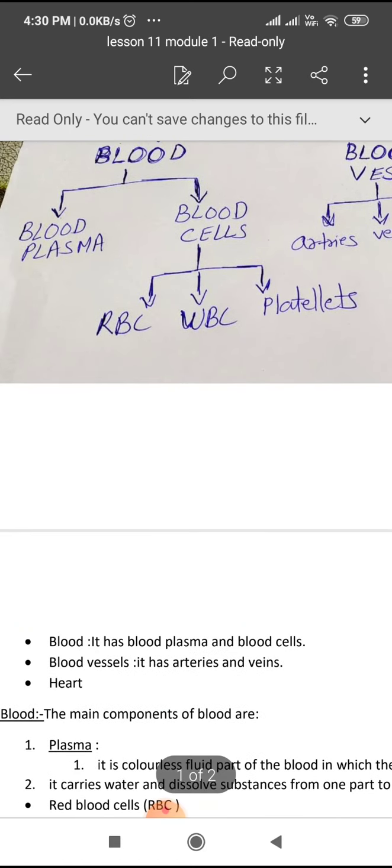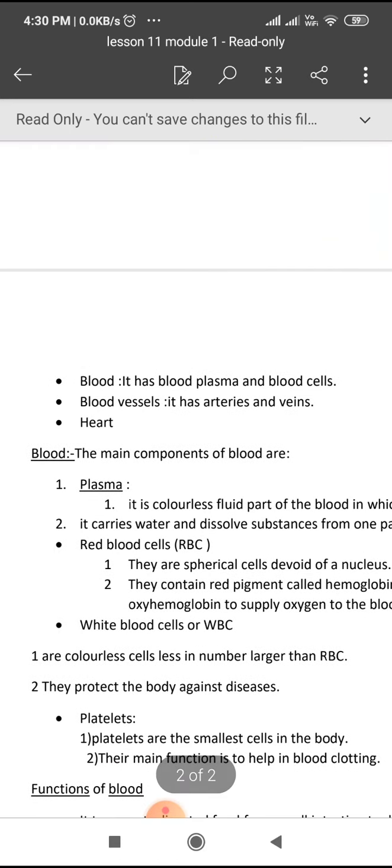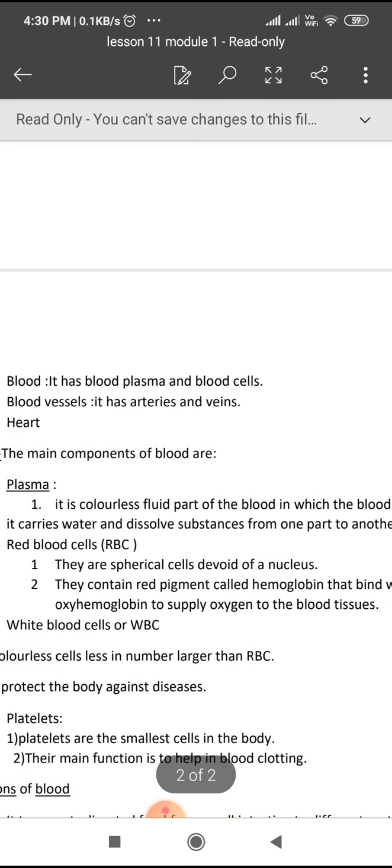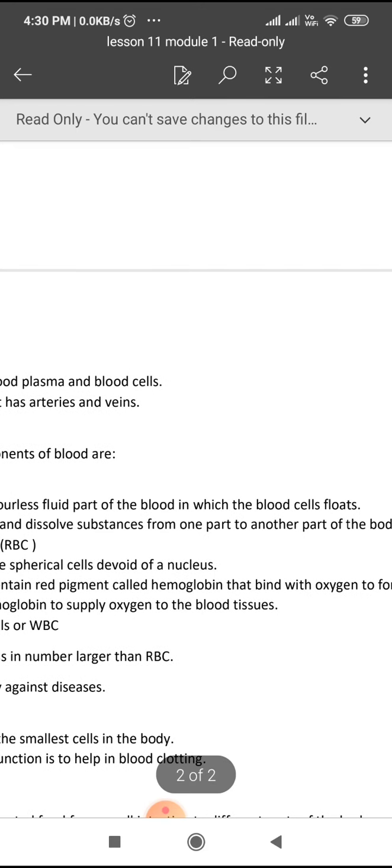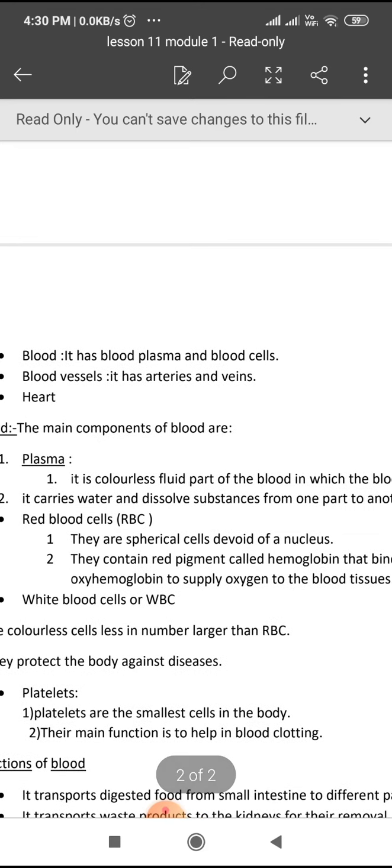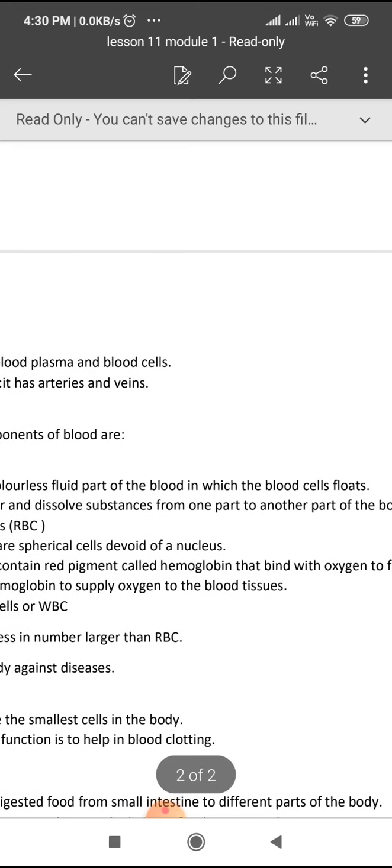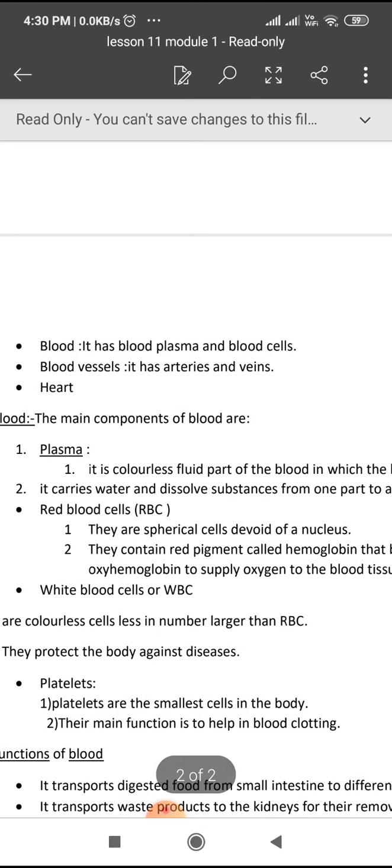And now I am discussing the blood. So the main components of blood are plasma and the blood cells. Plasma is the colorless fluid part of the blood in which the blood cells float. It carries water and dissolved substances from one part of the body to another.